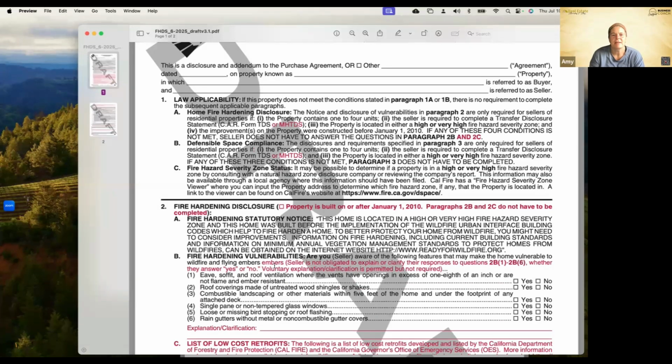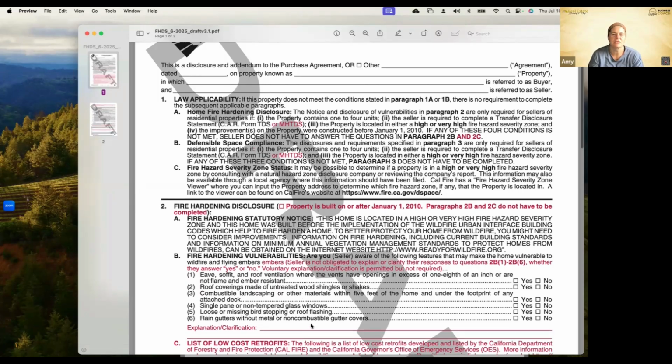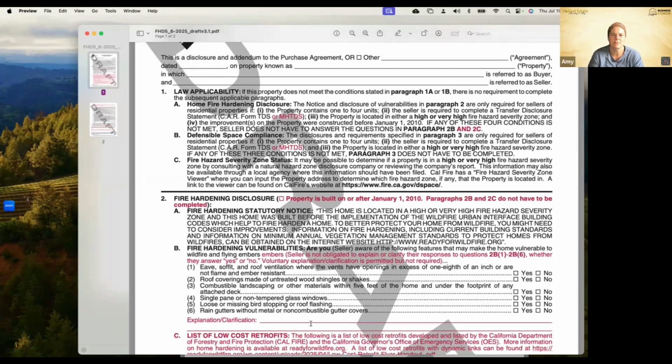B added flying embers. Seller is not obligated to explain or clarify their responses to questions 2B1 through 2B6, whether they answer them yes or no. Voluntary explanation or clarification is permitted but not required. So we can answer yes or no. We don't have to provide clarification. They gave us a line to do so if we wanted to.